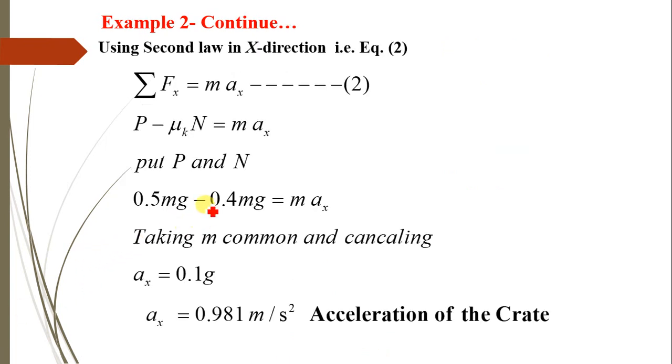Then here applying Newton's second law, summation of Fx equals m into Ax. Substituting the values and taking m as common and cancelling, finally we get Ax equals 0.1 into g, or Ax equals 0.981 meter per second square. That is nothing but the acceleration of the crate.